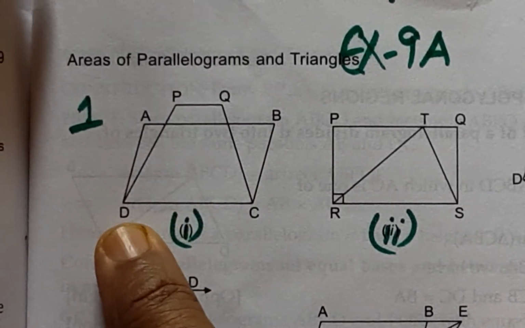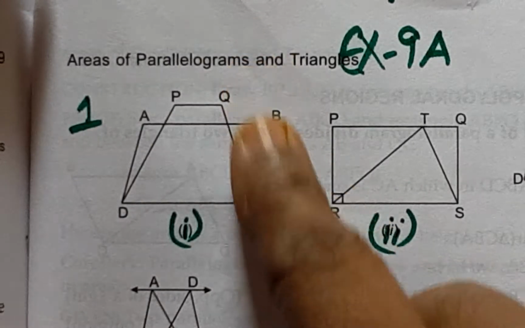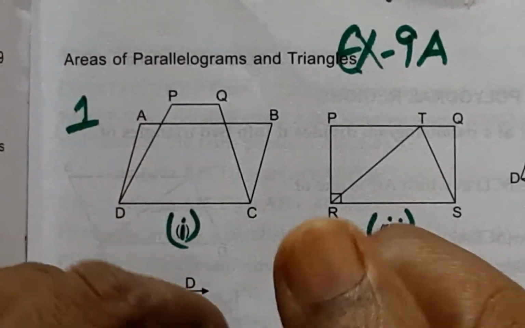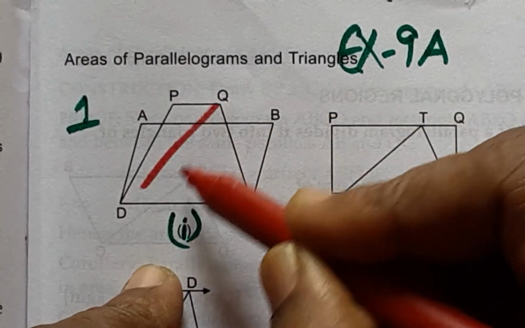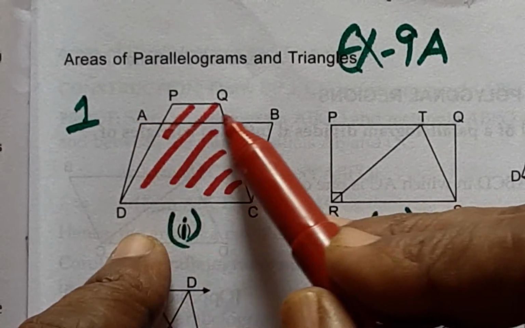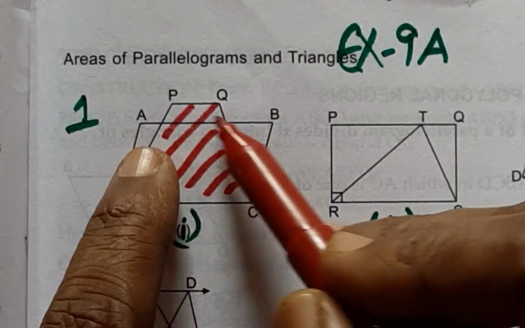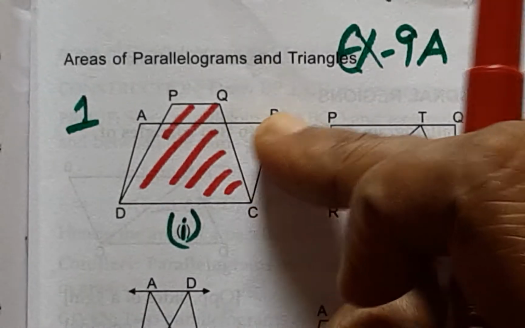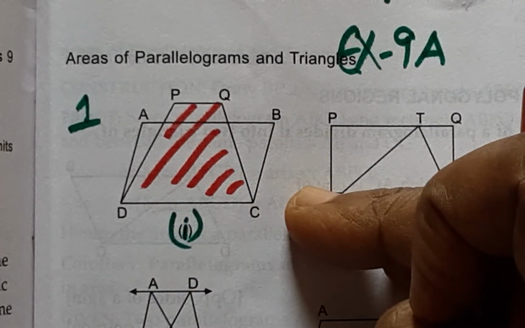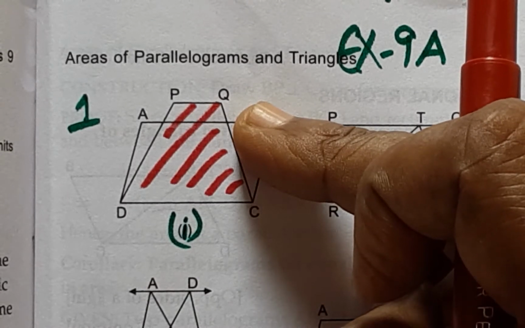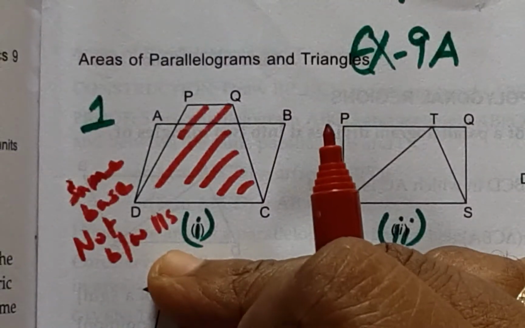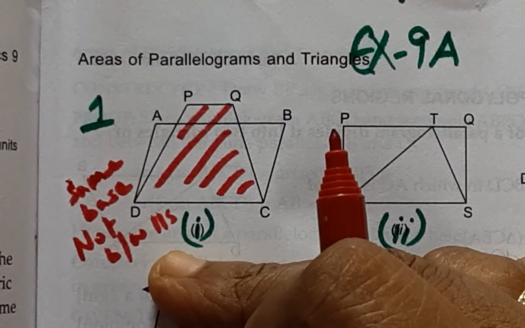You can as well see here DC. PQCD is one parallelogram, ABCD is another parallelogram, and these two parallelograms are undoubtedly resting on the same base DC, but herein they do not confine themselves to one common top parallel line, though the bottom parallel line is common. Therefore these do not come under the common base and two parallels confines. So for base yes, but parallels no.